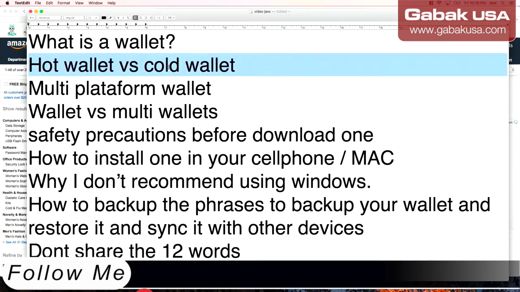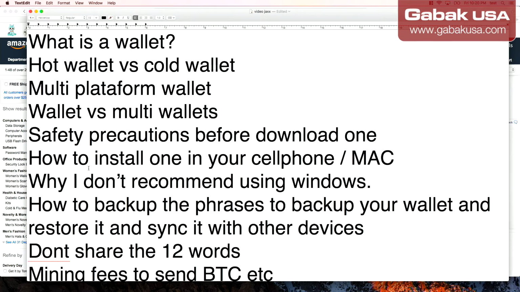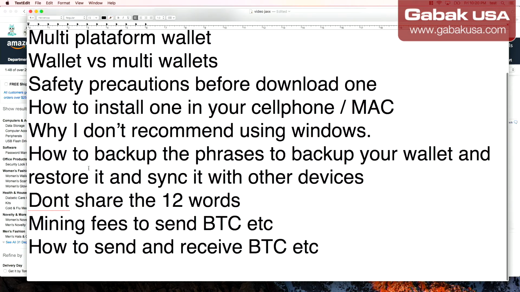And now we're going to talk in a little bit about what is a hot wallet versus cold wallet, and later on multi-platform wallet, and then we're going to talk about wallet versus multi-wallets, and then we're going to see safety and precautions before downloading one. Also, we're going to see how to install one on your cell phone and your Mac, why I don't recommend using Windows, how to back up the phrases and how to restore it. Also, why you don't have to share the 12 words. So if you don't know about that, I'm going to teach you that.